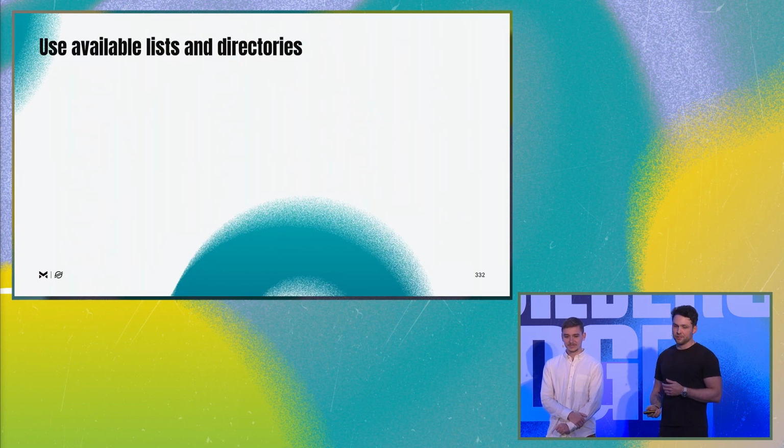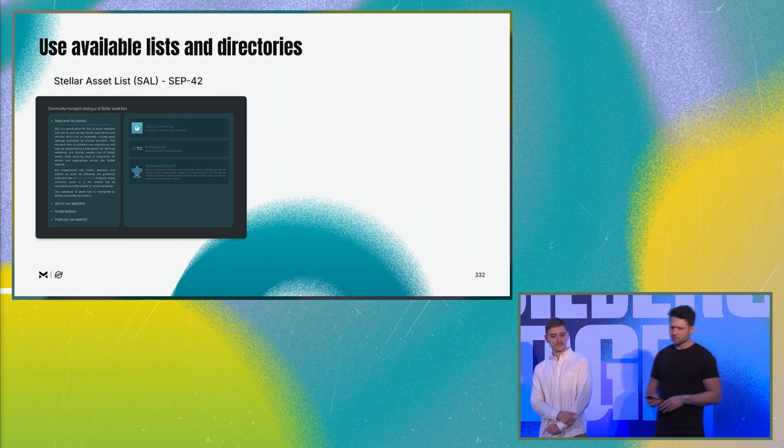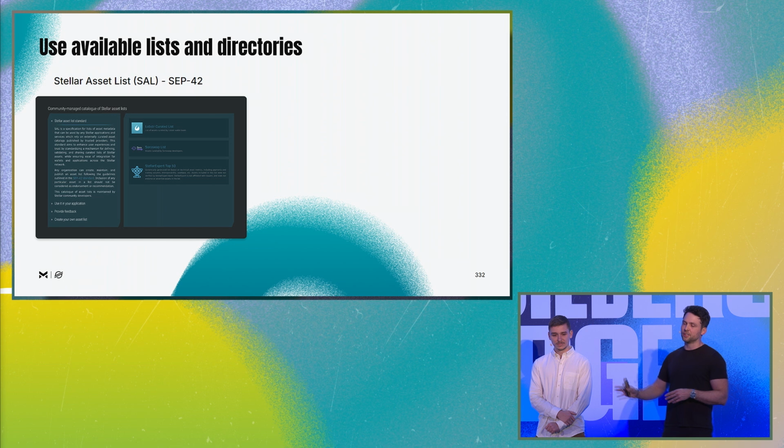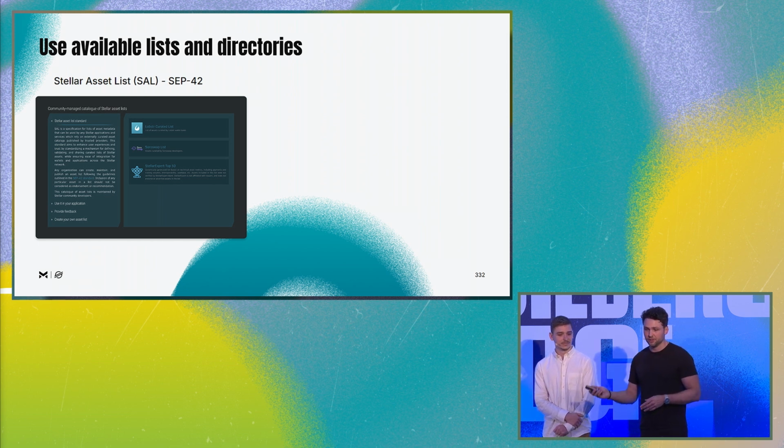Use available lists and directories. For example, we have SEP42, which describes Stellar asset lists. There's a few already available in the ecosystem, which are lists that you can select to choose which assets you want to let your users interact with. You can start with one of those. You can create your own. And based on that, you can either limit the number of assets a user can interact with, or you can show warnings if they are interacting with something that's not in one of those lists.